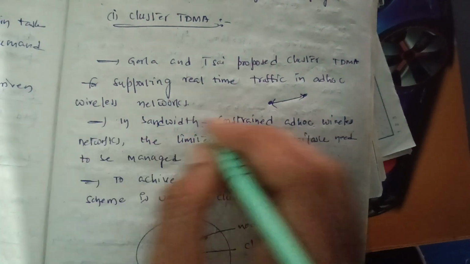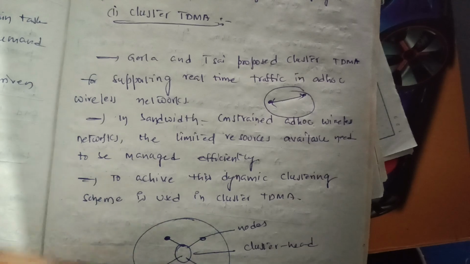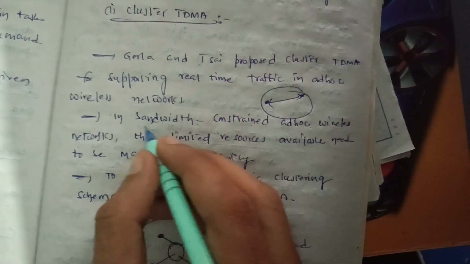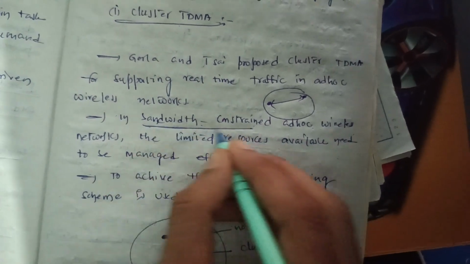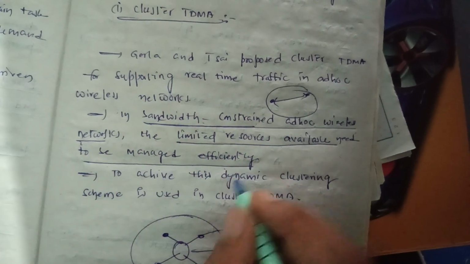But in our network, the nodes have only a limited amount of battery to deliver the packet and reuse the same path. So the main constraint is battery and bandwidth in constrained ad hoc wireless networks, because the limited resources available need to be managed efficiently.